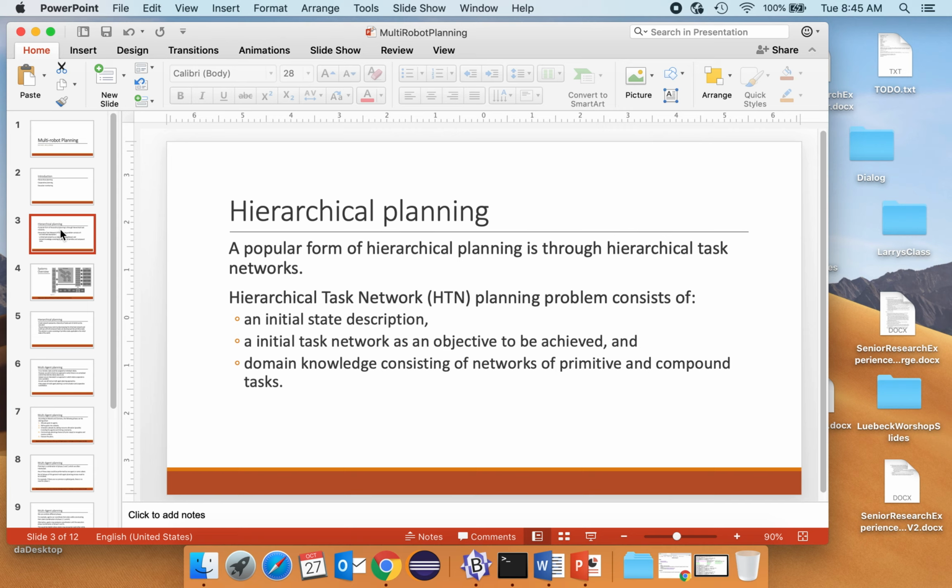Those hierarchical task network planning problems consist of an initial state description, an initial task network as an objective to be achieved. So think about, oh, I want to plan a trip from here to somewhere warm in Florida or something like this. And then domain knowledge consisting of networks of primitive and compound tasks. So that's the idea that we have a very, very high level problem description a lot of times, or task network. And then we need to know how to decompose it into smaller and smaller tasks. Initially, they might be compound tasks, and further refine them until we have primitive tasks.